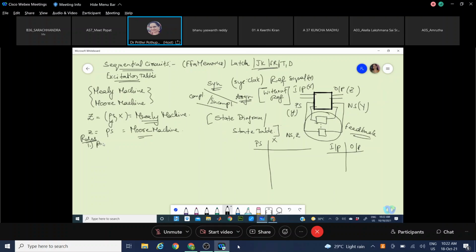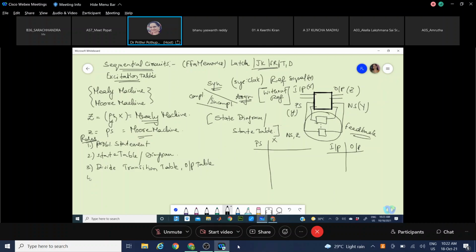So problem statement, from that we try to take the state table or diagram. Then we divide into the transition table and output table. If we take an example, you will be understanding all this.